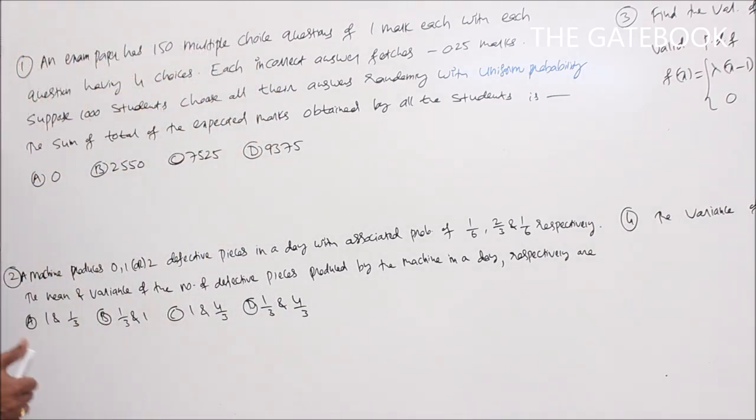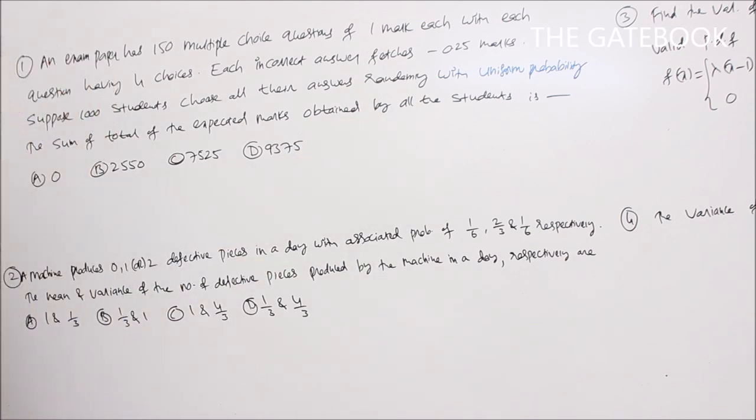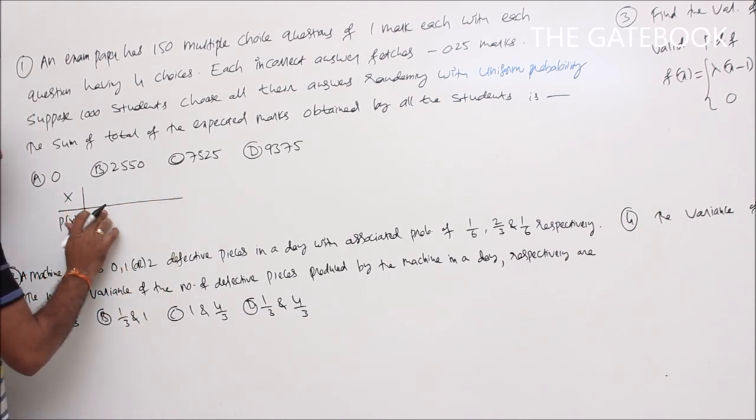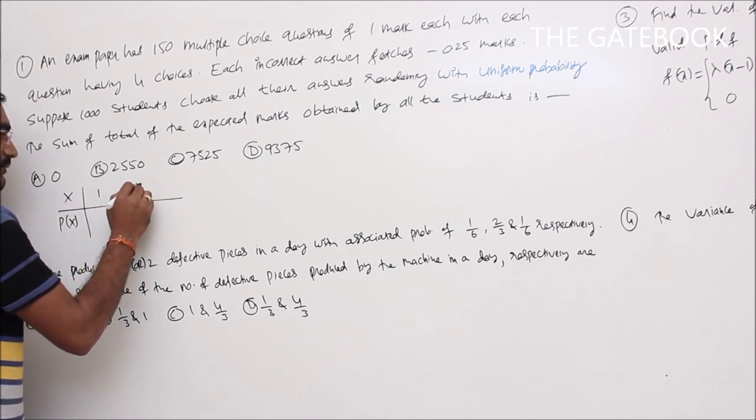It is given that an exam paper has 150 multiple choice questions of 1 mark each, with each question having 4 choices. Each incorrect answer fetches minus 0.25 marks. Suppose 1000 students choose all their answers randomly with uniform probability. The sum of the total expected marks obtained by all the students. So here I have to choose a random variable. X is a random variable here, taking values 1 and minus 1 by 4.